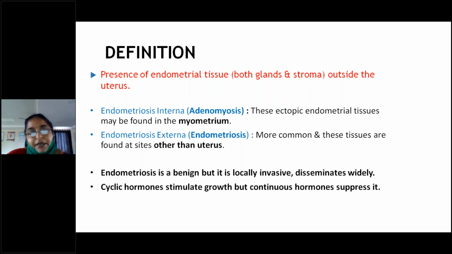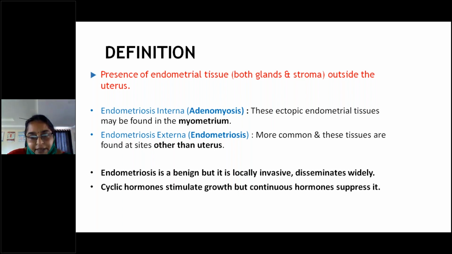There are 2 types of endometriosis. It can be endometriosis interna or endometriosis externa. Endometriosis interna is the presence of ectopic endometrial tissue in the myometrium. If it is present in the uterus itself, but in the myometrium, it is known as adenomyosis. These cases come regularly in our gynecological practice. Next comes, as I already told you, endometriosis externa, that is other than the uterus. It is a very benign disease.